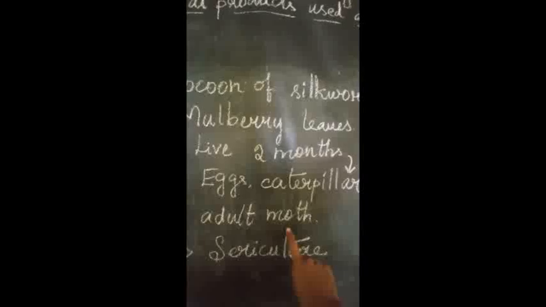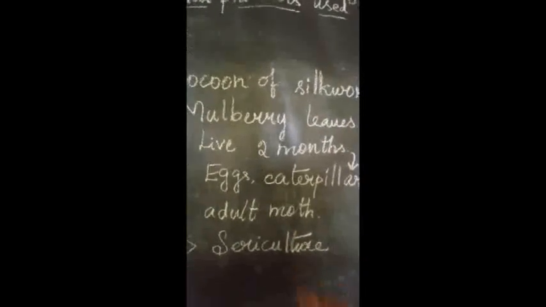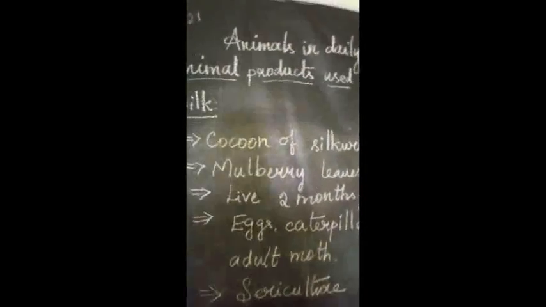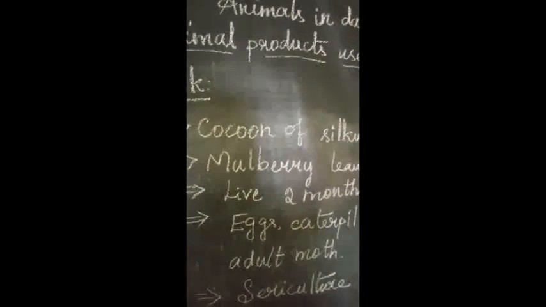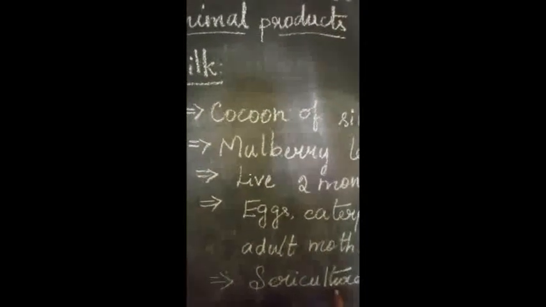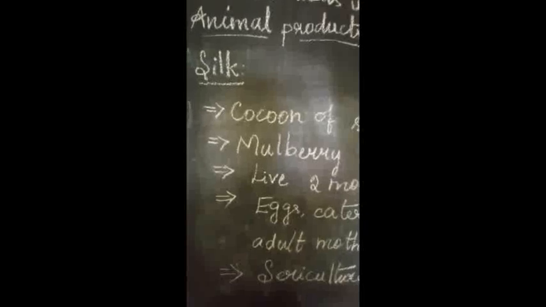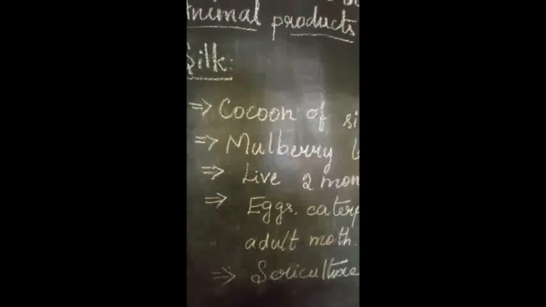and then at last an adult moth will be produced. And then, what is sericulture? The production of silk from the silkworm, that process is called sericulture. So these are the basic things about silk, how we are getting it.